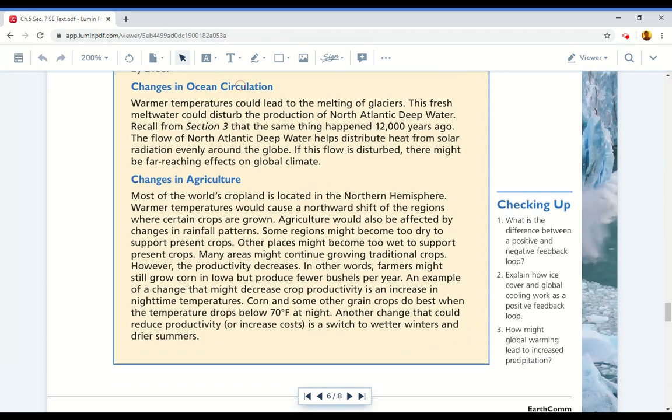Changes in ocean circulation. Warmer temperatures could lead to the melting of glaciers. This fresh meltwater could disturb the production of North Atlantic deep water. Recall from Section 3 that the same thing happened 12,000 years ago. The flow of North Atlantic deep water helps distribute heat from solar radiation evenly around the globe. If this flow is disturbed, there might be far-reaching effects on global climate.